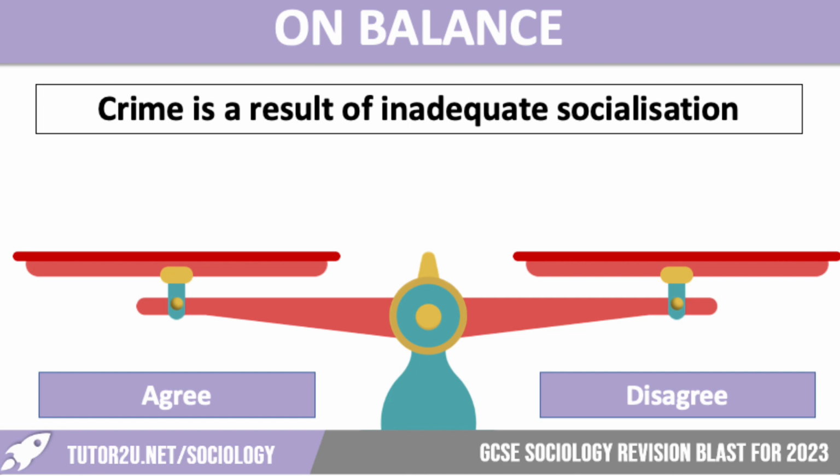So if we're thinking about agreeing, we're thinking about what the new right would argue. So what points would they make when they're trying to get their view across that they do believe that crime is a result of inadequate socialisation. What we need to do at this point is just pause the video very quickly. Just gives you a chance to write a couple of things down, arguments that agree with this statement. When you are ready, then unpause the video and we will have a look at what you have come up with.